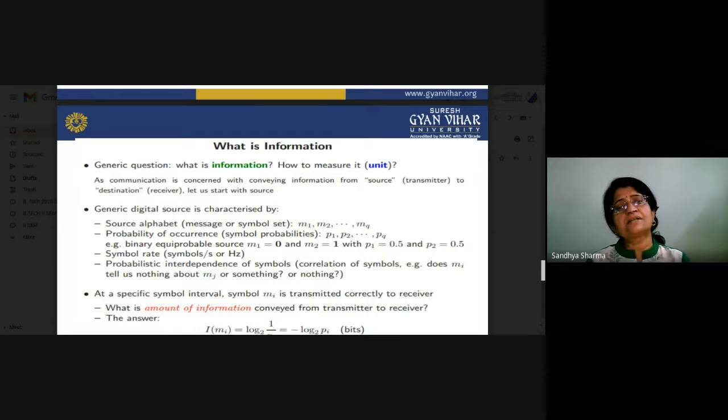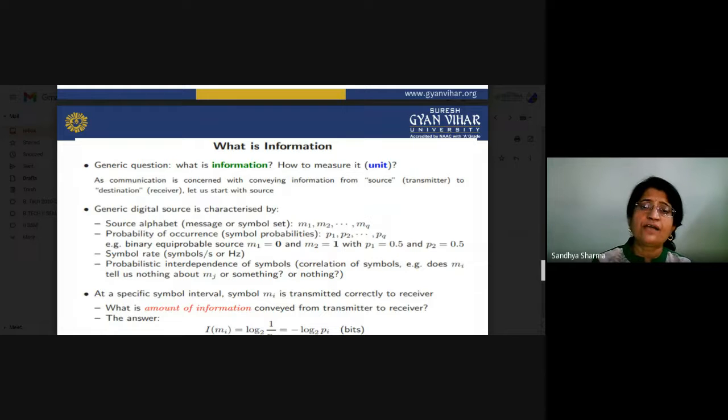Now we use source coding to optimize the number of bits. In this type of coding, we follow a certain procedure through which we select the optimum number of bits. So instead of using a fixed length code, we use a variable length code for an optimized number of bits.